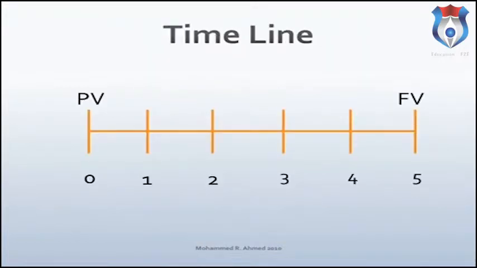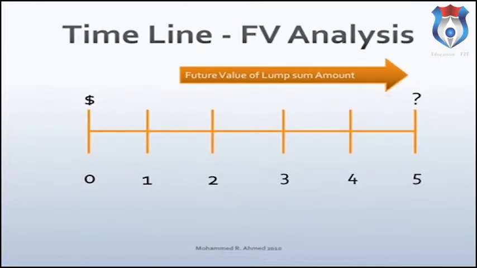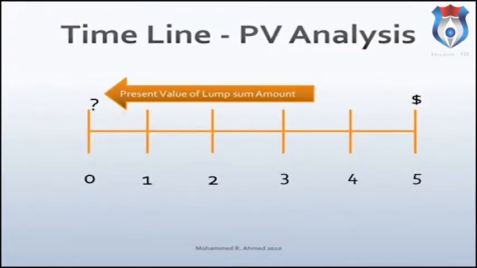The first step in time value of money analysis is to draw a timeline to clarify the analysis at hand. Period 0 on the left hand side represents value today, which is present value, and any time period on the right hand side is a future period, which is future value. This is a timeline for future value because it involves a single sum and the question mark is on the right hand side. This is a timeline for present value because it involves a single sum and the question mark is on the left hand side.